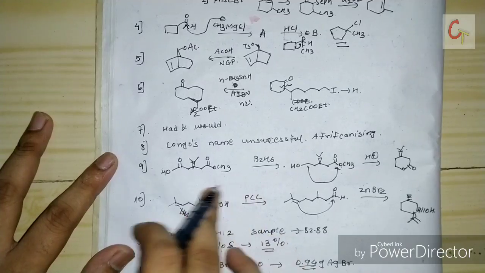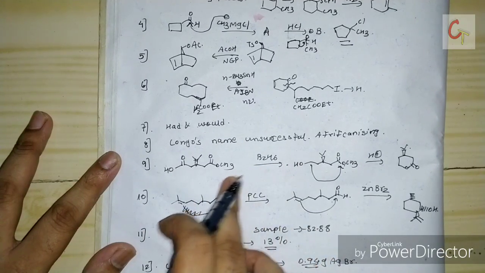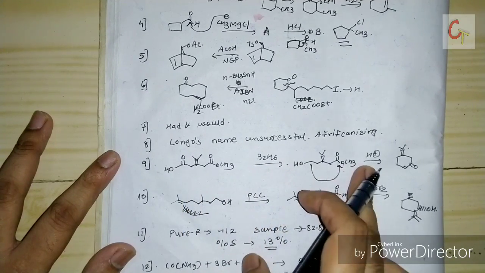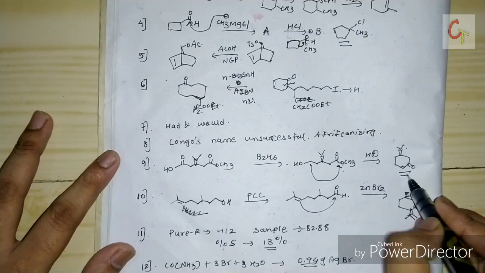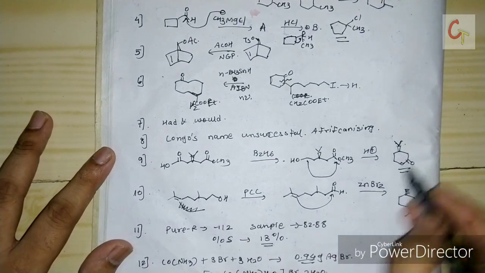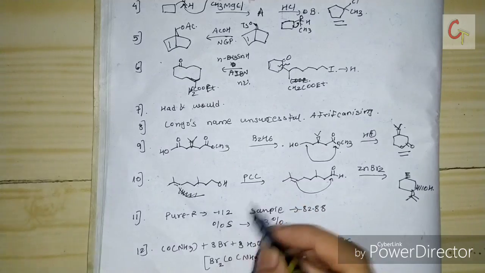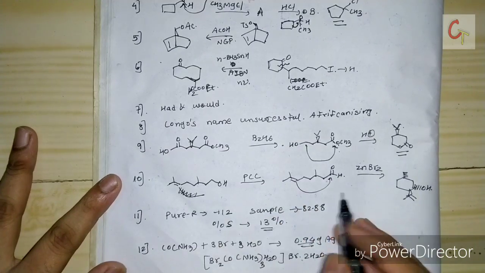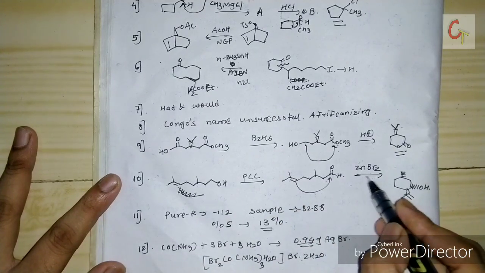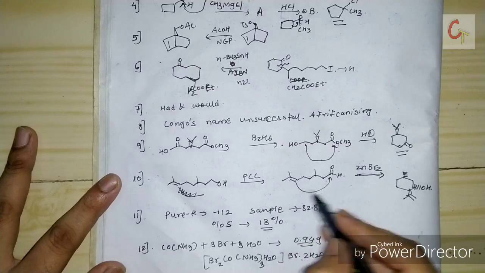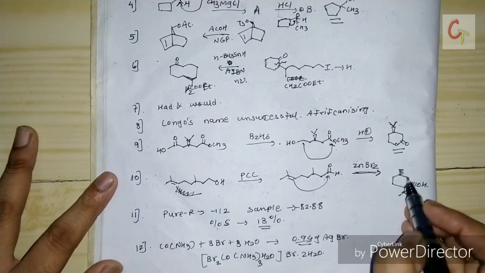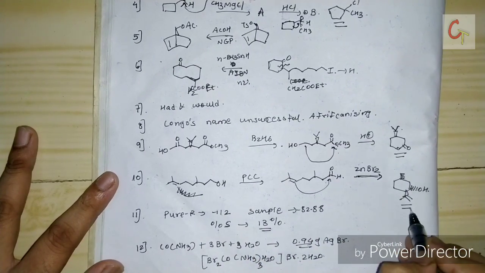And the next is a reduction, so B2H6 selectively reduces your acid, and after acidic condition you get this type of product. And the next is an oxidation using PCC. So the first step, PCC oxidizes alcohol into aldehyde. The next step is acidic condition, ZnBr2, so it will form this type of structure. So this will be the correct option.